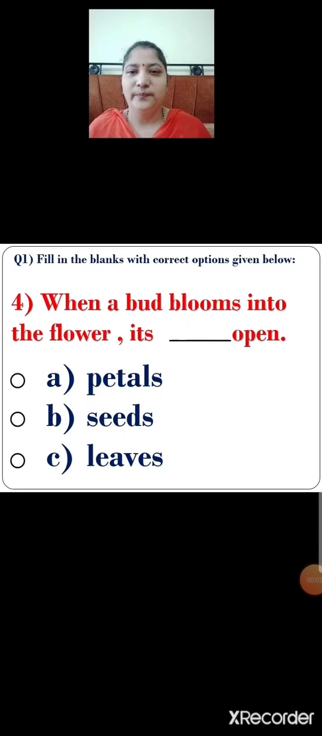Number 4. When a bud blooms into the flower, its dash open. Let me repeat. When a bud blooms into the flower, its dash open. There are 3 options given over here. Option A, petals. Option B, seeds. Option C, leaves. So children, select the correct answer.